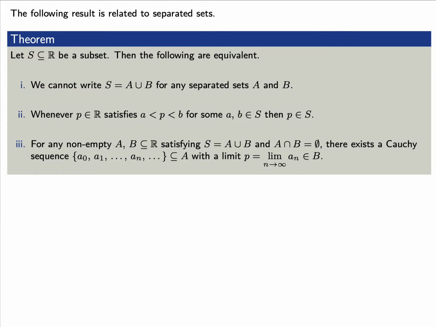Say that S is a subset of the real numbers. The following three statements are equivalent. First, we cannot write S as the union of two separated sets A and B. Second, whenever P is between two numbers A and B in S, then P itself is in S. And third, for any non-empty subsets A and B satisfying S is the union of A and B, yet A intersect B is the empty set, there exists a Cauchy sequence consisting of a sub n's in our set A, whose limit P of the a sub n's is in B.